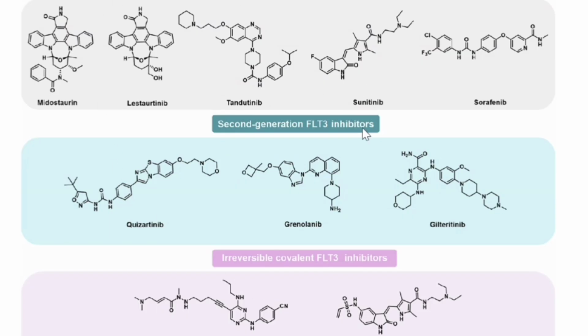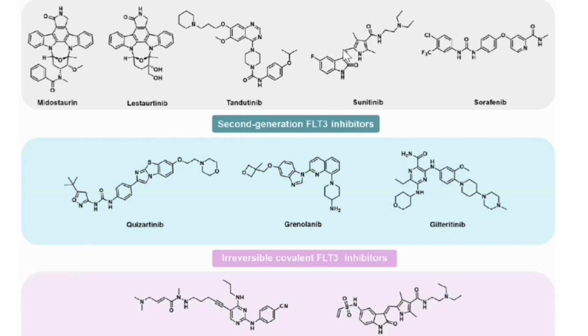Further in this paper, they have shown first generation FLT3 inhibitors, second generation FLT3 inhibitors, and irreversible covalent FLT3 inhibitors. First and second generation inhibitors faced problems, especially the first ones, which were not selective for the kinase.